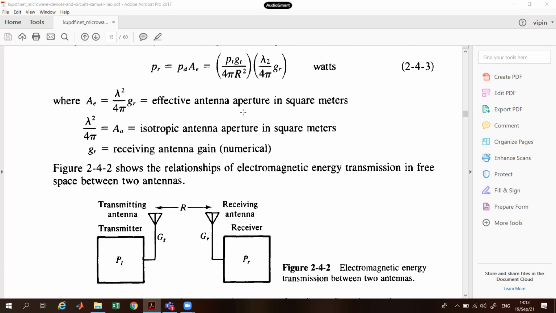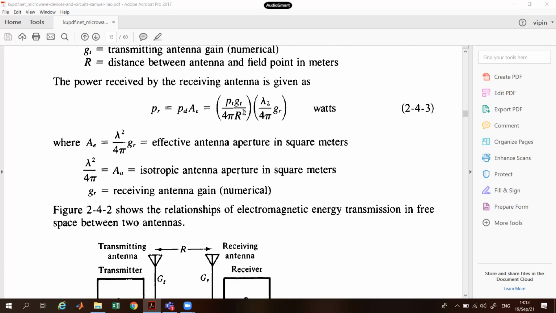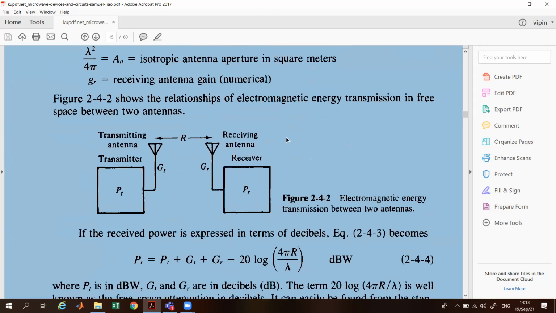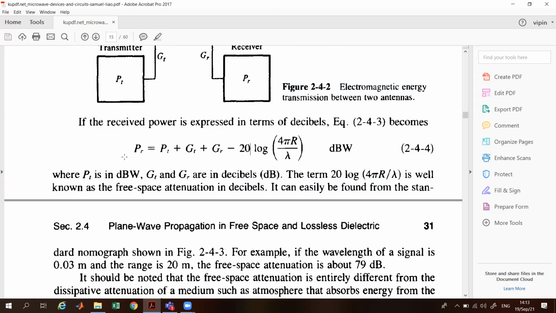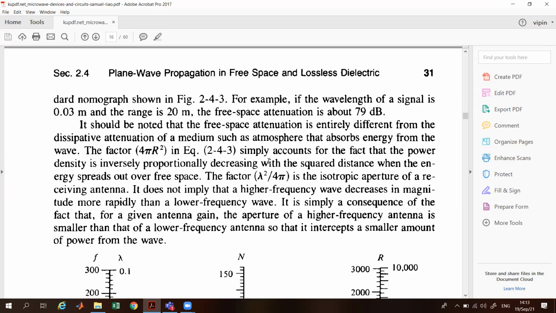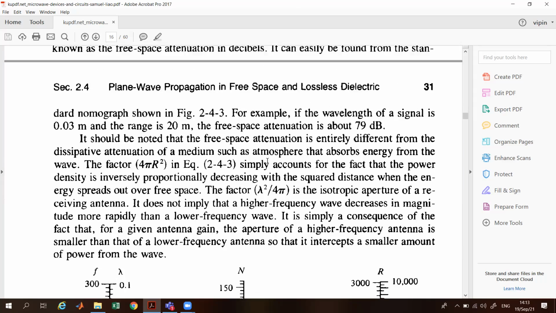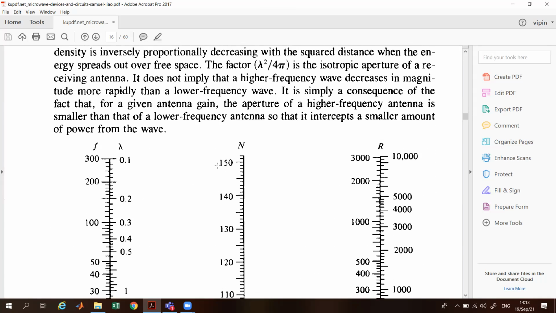When you take the log, 4 pi square and R square are there, and this is lambda square. Please remember, this is not lambda 2, this is lambda square. So when you take the log, this is the received power in decibels at the antenna. This is the only thing you need to remember with respect to the antenna we are using. Thank you.